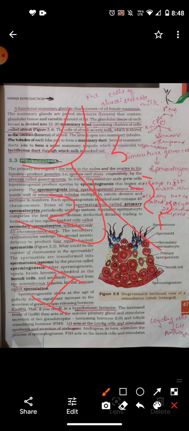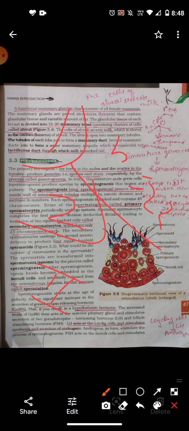The centriole undergoes modification to form the axial filament of the tail. The cytoplasm is much reduced in bulk and remains as a thin peripheral layer around the nucleus. The Golgi body is transformed into a tiny cap-like structure called the acrosome at the tip of the head of the sperm. The mitochondria become concentrated at the middle piece.